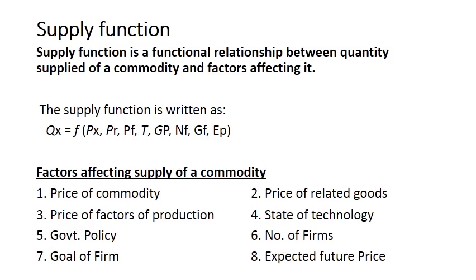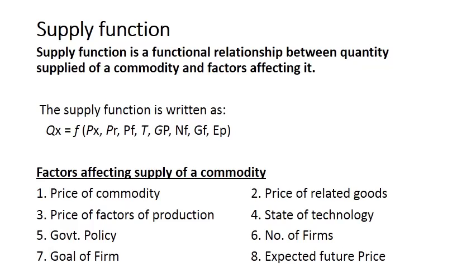Goal of firm. If the goal of firm is sales maximization, then supply will increase, because sales will be maximized when they will decrease the price. So if the goal of firm is sales maximization, then supply will be more.